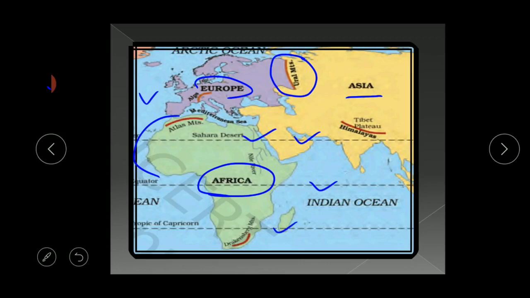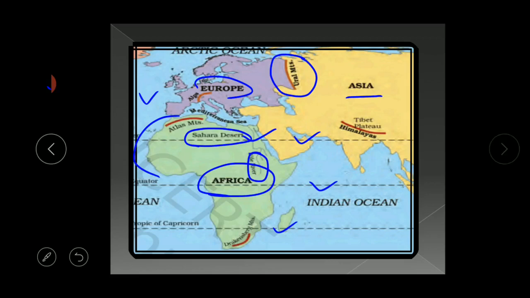Clear? The Sahara Desert, the world's largest desert, is located in Africa, and the continent is also surrounded by oceans and seas on all sides. And the longest river, the Nile River, also flows through Africa.